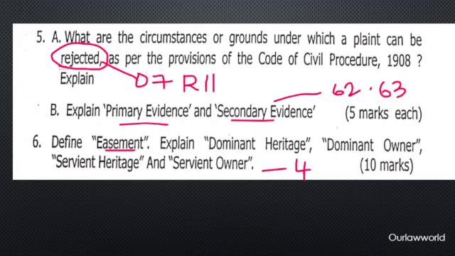So you will write regarding a right possessed by an owner or an occupier of certain land to get some beneficial enjoyment of other land which is not his own. For this you will write what is a dominant heritage. Dominant heritage is the land over which you have the beneficial enjoyment. That land is called the dominant heritage, and the owner of that land is called the dominant owner. Whereas servient owner is the one on whose land the liability arises. That is the servient heritage, and the owner of that land is called the servient owner.